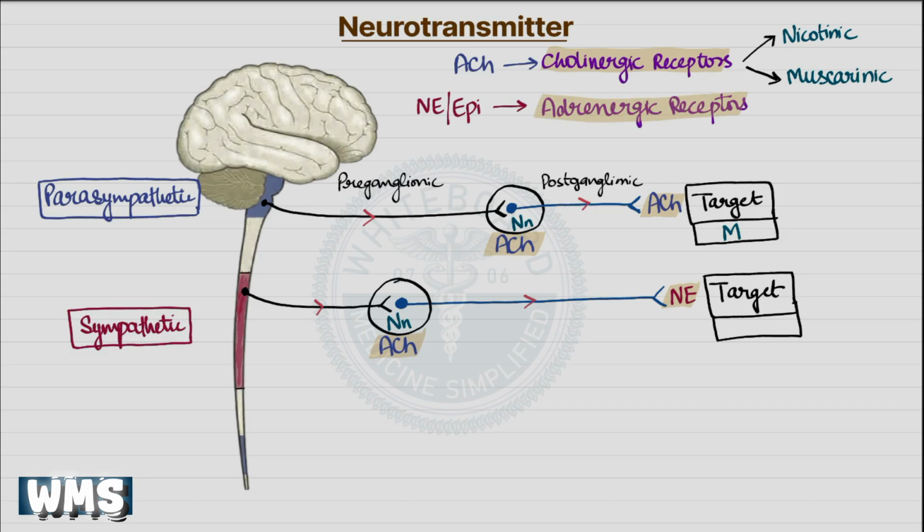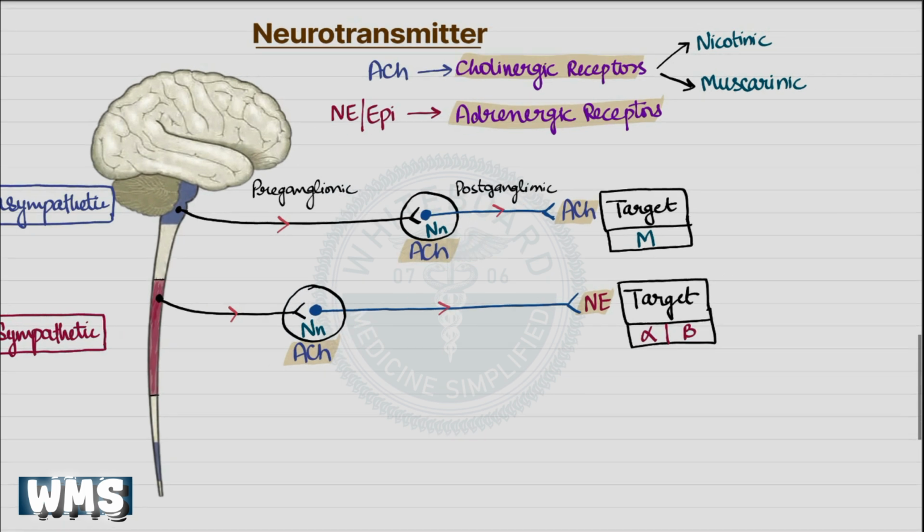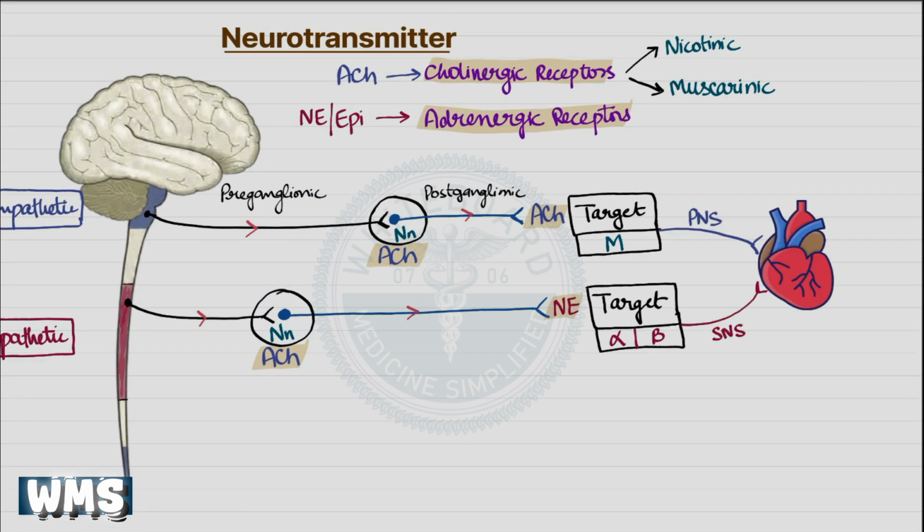Next, we come to adrenergic receptors, which are mainly involved in the sympathetic nervous system. These receptors are located on the target organs where postganglionic sympathetic fibers release noradrenaline. Adrenergic receptors are broadly classified into alpha and beta receptors. Most of the organs in our body receive dual innervation, meaning they are supplied by both the sympathetic and the parasympathetic nervous systems. This dual control allows fine modulation of organ functions.